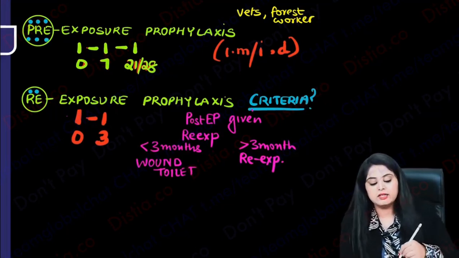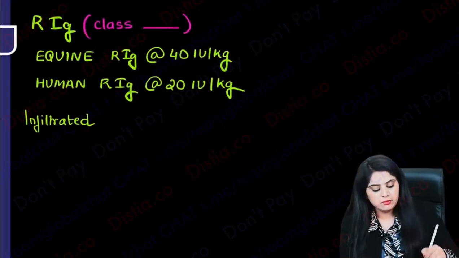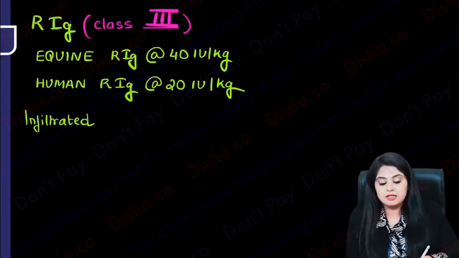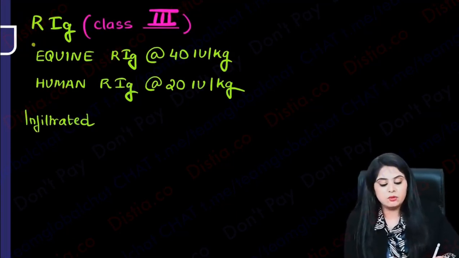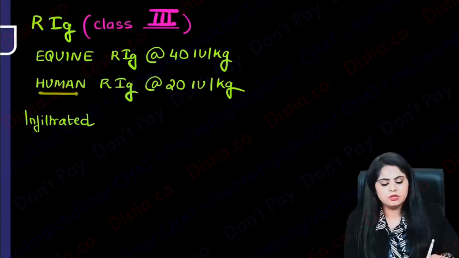Finally, you said that vaccine was to be given in categories 2 and 3, but where were you giving the immunoglobulin? We had studied in category 3, the major category, that they had to be given immunoglobulin, and let me tell you, immunoglobulin comes from 2 sources, either from the horses or from the humans. Equine immunoglobulin, human immunoglobulin. Human is ours.